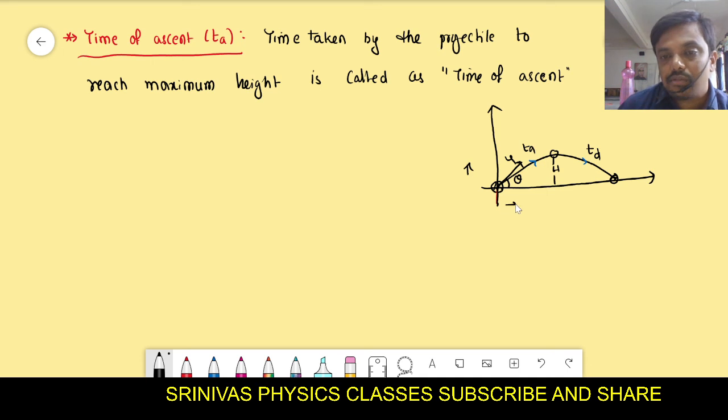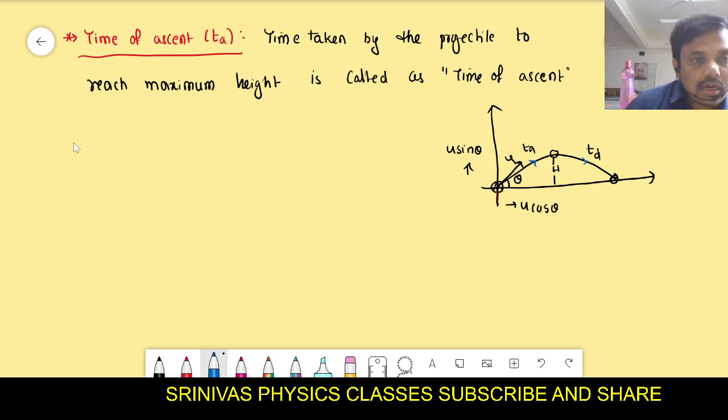What is the component of velocity along the x-axis? Can anyone tell? And the component of velocity along the y-axis is u sin theta. You divide the initial velocity u, with which you are throwing, into two parts: u cos theta and u sin theta, right? Then time of ascent means time required to reach the maximum height. Maximum height occurs along the y-axis. That's why you should take along the y-axis. Right, let's go along the y-axis.